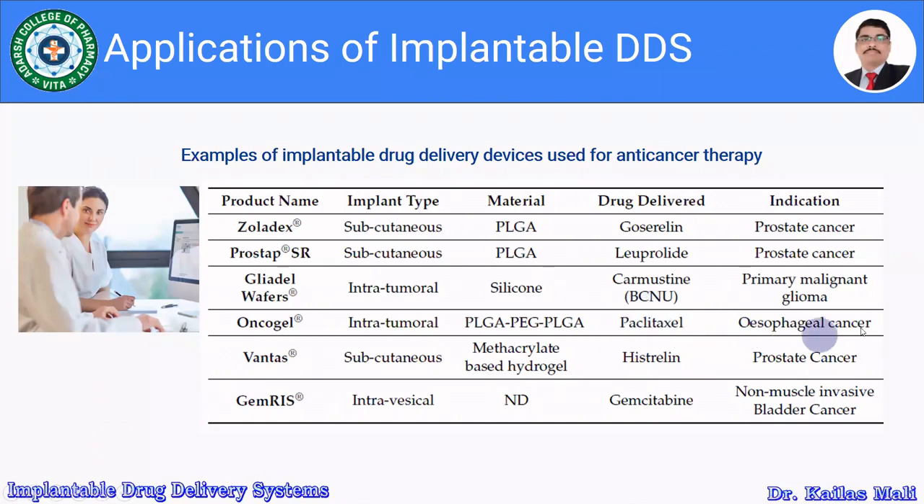for esophageal cancer. Then Ventas, it is a subcutaneous type of implant. It is prepared using a polymer like methacrylate. It's a hydrogel. Then the drug incorporated is histrelin, and it is used for prostate cancer. Then Gemris, it's an intravesical type of implant. The material is not disclosed. The drug incorporated is gemcitabine, and it is used for non-muscle invasive bladder cancer.